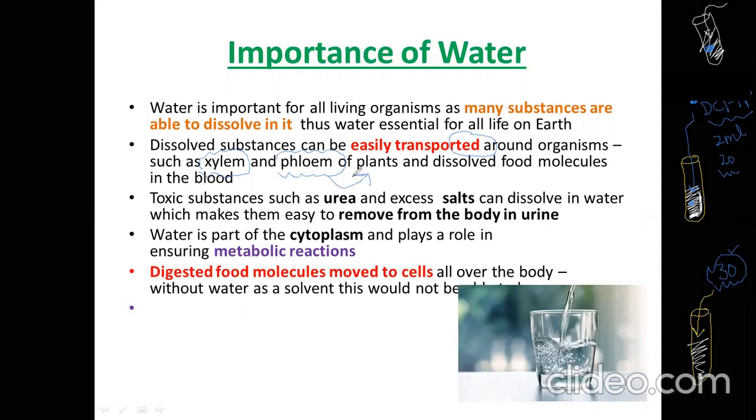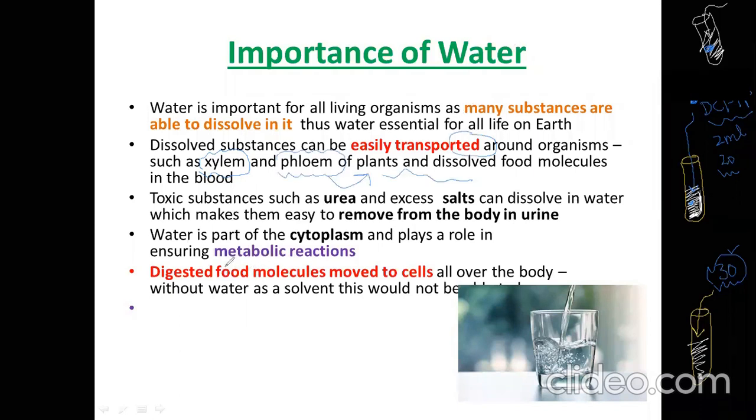And different materials can also reach your cells through the blood, through the water in blood. Toxic substances such as urea and excess salt can dissolve in water, and through blood it will reach your kidney, and the kidney will filter that. Is it clear?